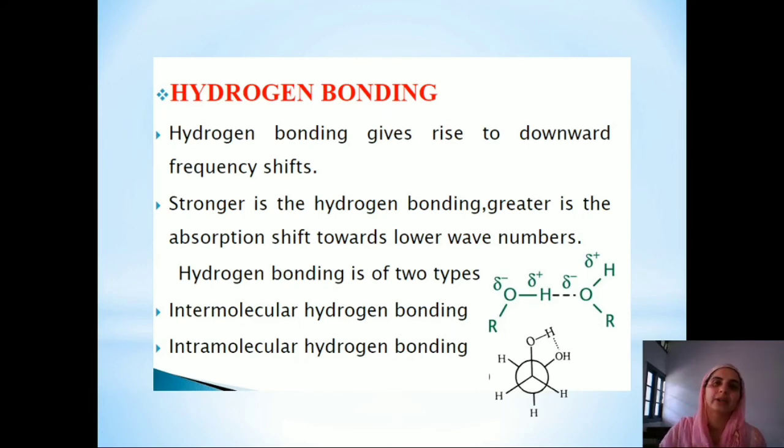Further, hydrogen bonding is of two types. First one is intermolecular hydrogen bonding. This one is the example. Second one is intramolecular hydrogen bonding. So this is the example of ethylene glycol in gauche conformation where this one is intramolecular hydrogen bonding.